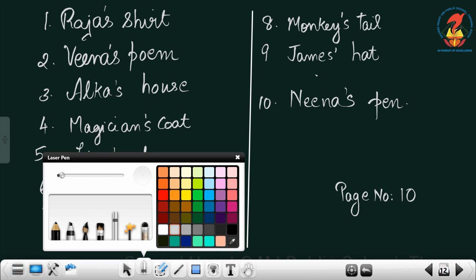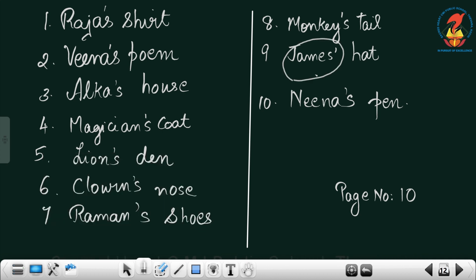Now here this one there is a slight difference. So usually we used to put the apostrophe after the word. So here the ninth one is the hat of James. What do you call James? It's already ending in S. Okay, James, J-A-M-E-S. It's ending in S. So again we need not write James apostrophe S, no need to write. It will become James's. No need of that. So if a word is ending in S, we will put the apostrophe after S. Okay, James apostrophe hat.